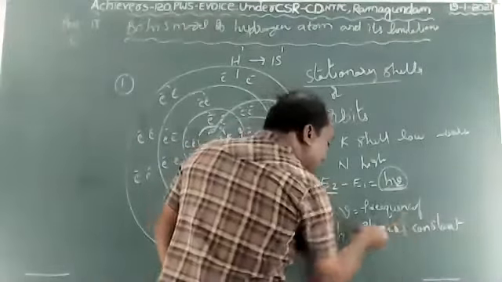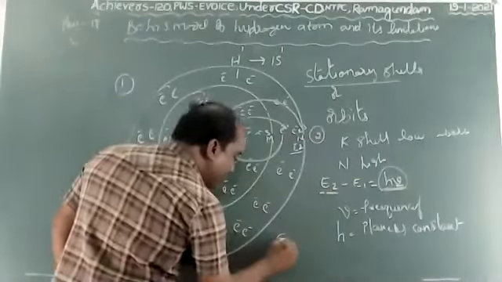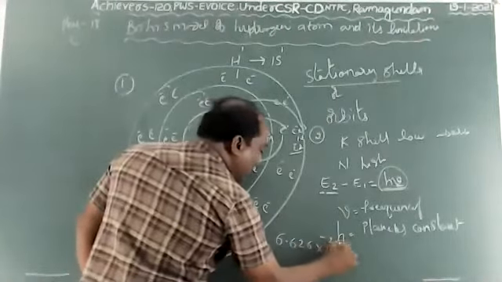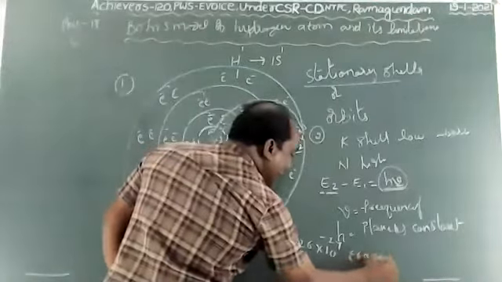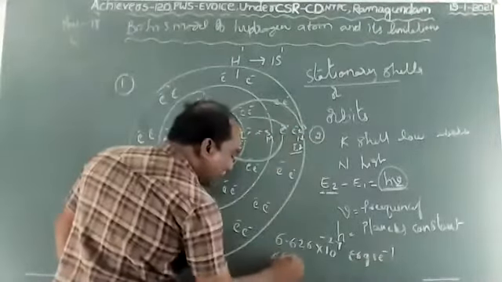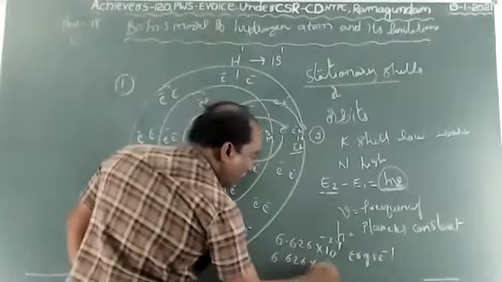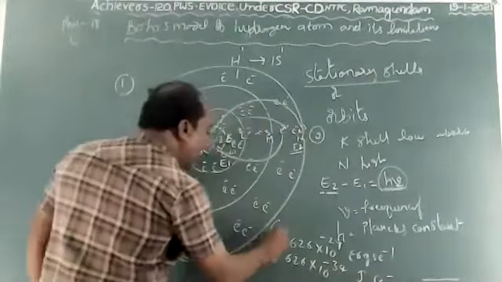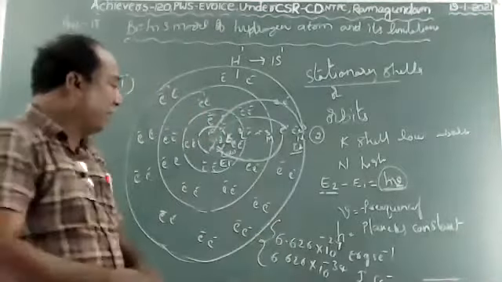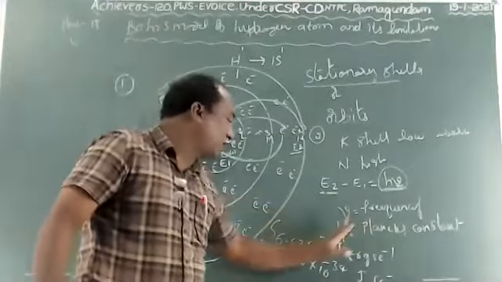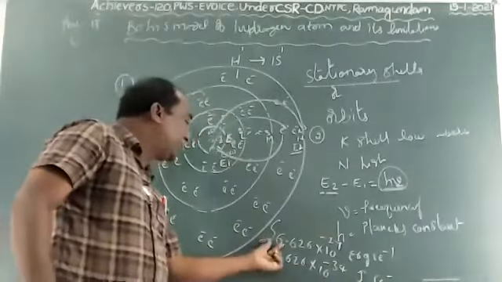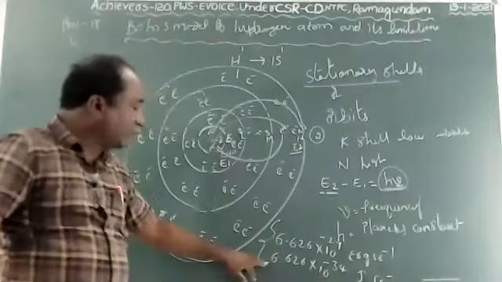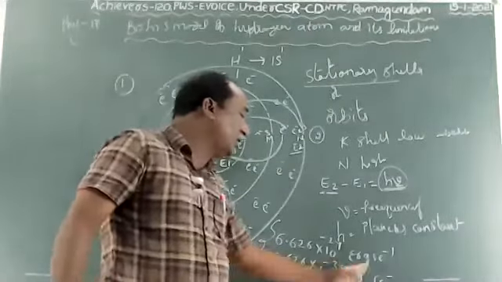The value of Planck's constant is 6.626 into 10 to the power of minus 27 erg second, and one more is 6.626 into 10 to the power of minus 34 joule second.